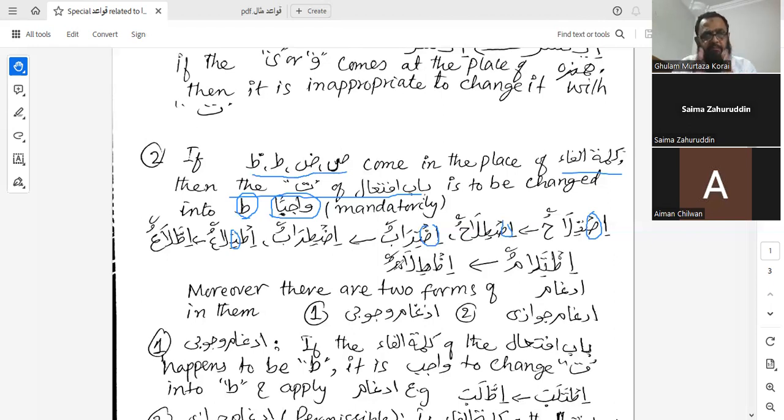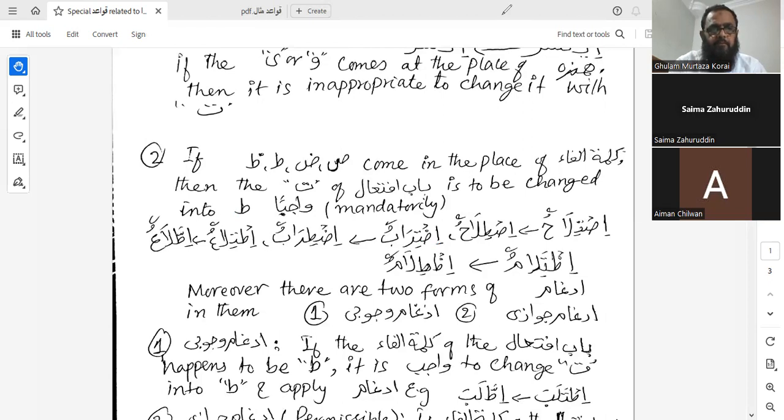But initially, in simpler terms, if swad or wad or wa, any of them, comes to the kalimatul fa of bab iftial, then the ta of bab iftial is going to be changed into ta wajiban. This is wajib. Now we are going to discuss the process of idgham after changing the ta of bab iftial into ta. Any questions? No, sir.